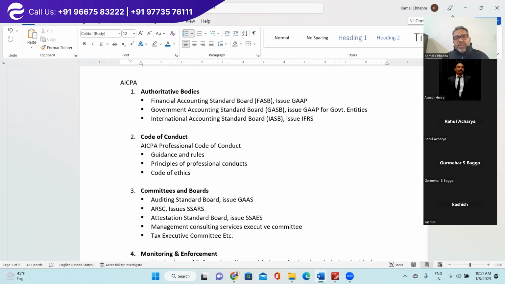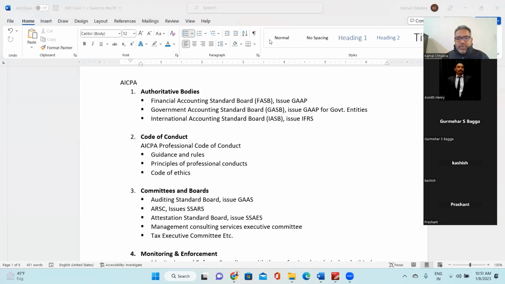Second, they issue principles of professional conduct and a code of ethics for the members. Members are of 3 categories: members who are in a job, members who are in practice, or members who are educators like us. They issue the rules and regulations for all categories of members on how they need to conduct themselves and ensure proper behavior when they are dealing professionally, right?